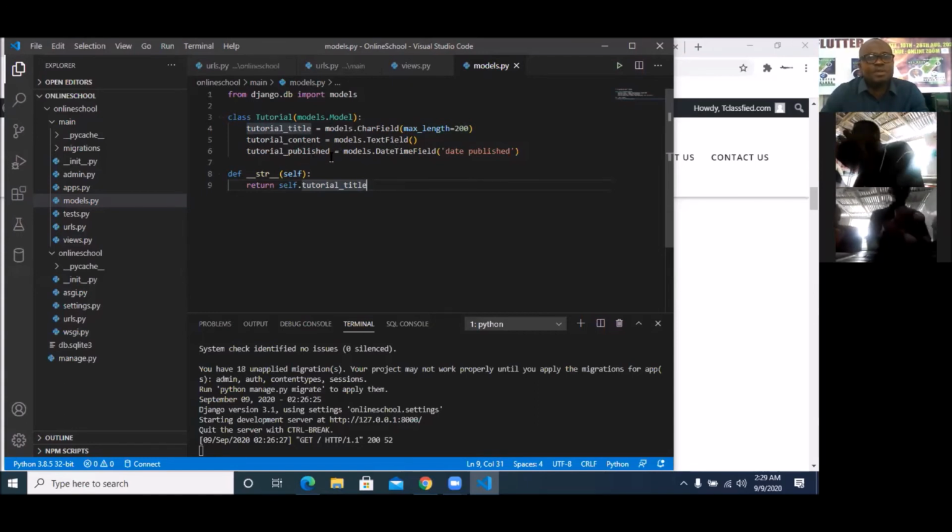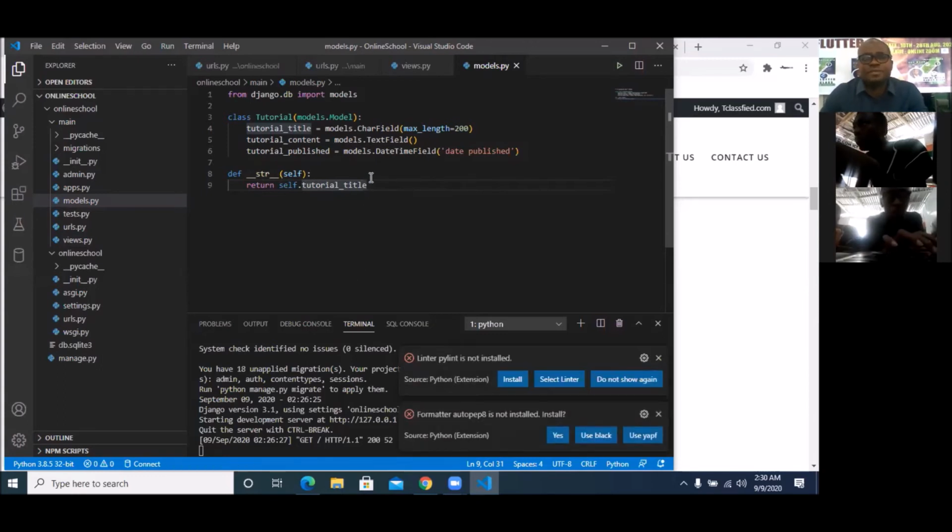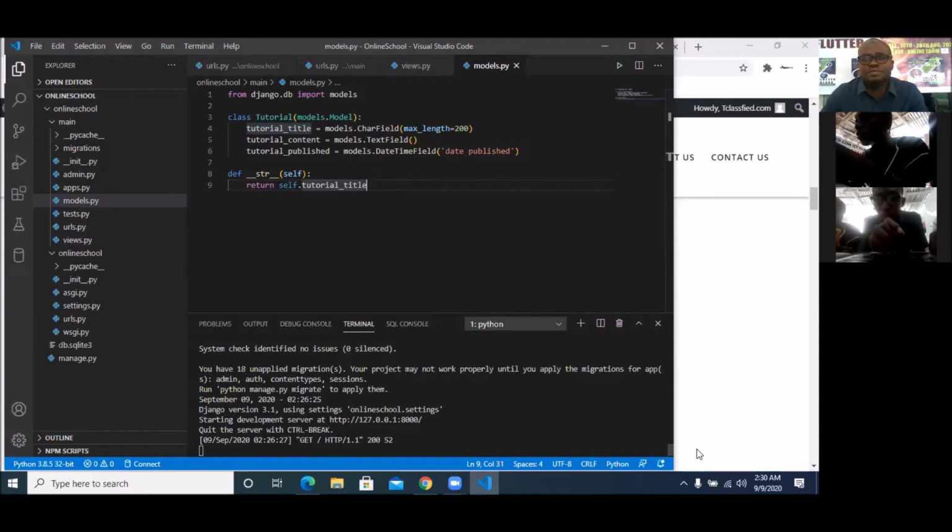And the tutorial published is going to be a datetime field for having dates. Then we're going to create this function, double underscore str double underscore, so that whenever we write the title, we can see it in form of text. So that's the whole essence of this. So I'm going to do Control S to save. So we'll have our model created, and we'll have one view and one model already.